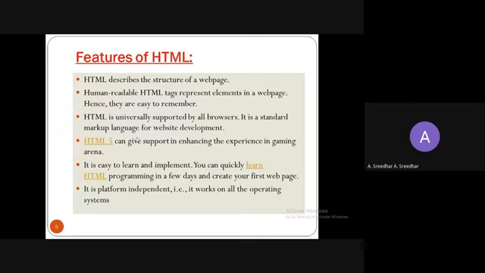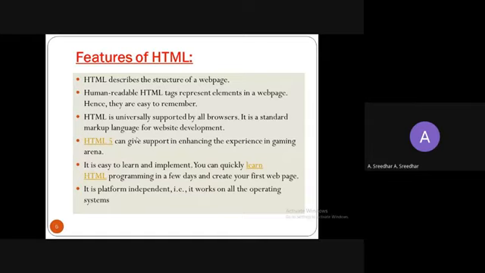HTML can also help in enhancing the experience in the gaming arena. The current version, HTML5, can also be used for gaming purposes. And it is easy to learn and implement. You can quickly learn HTML programming, right? And as we discussed, it is platform independent.